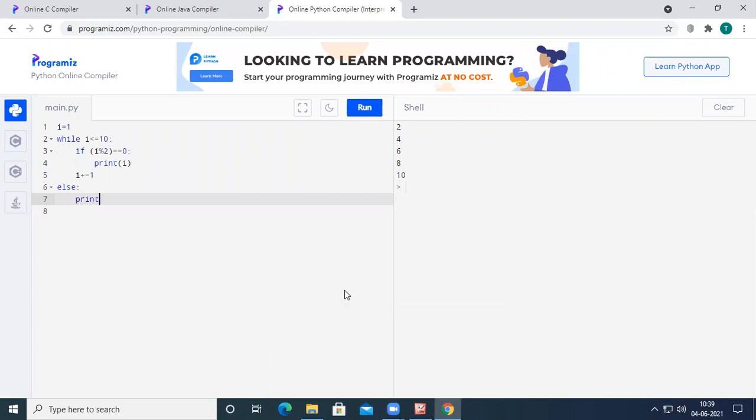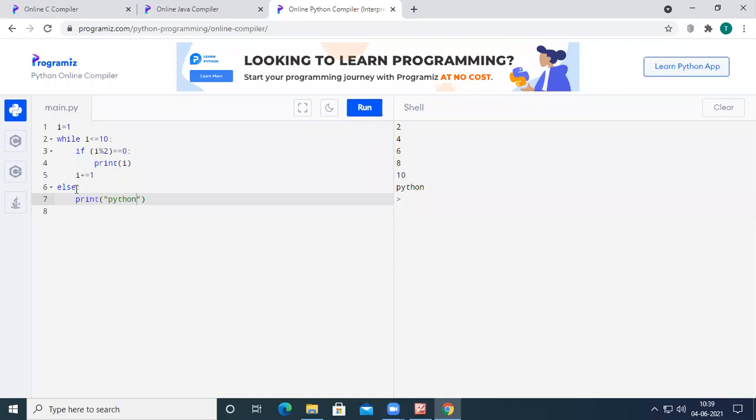So if you write print Python here and execute this, when the value of i becomes 11, the condition fails. Whenever the condition fails, the Python compiler looks for the else statement. If the else statement is found in the program, it executes it. If there is no else statement, it closes the program.